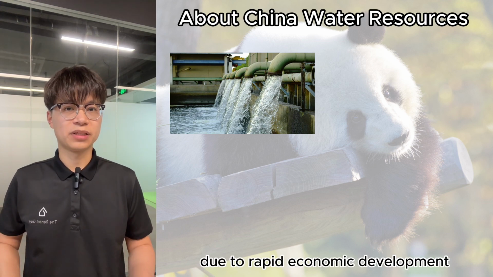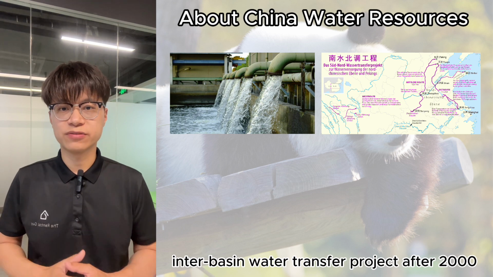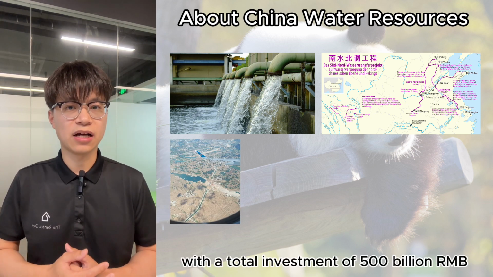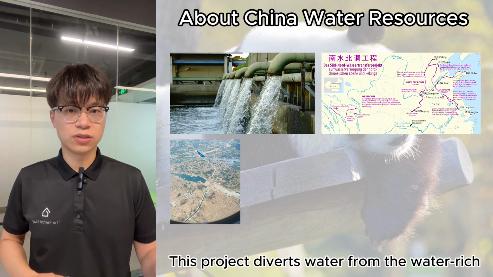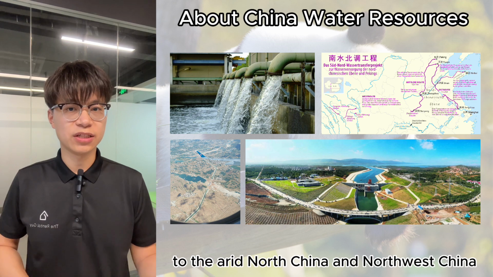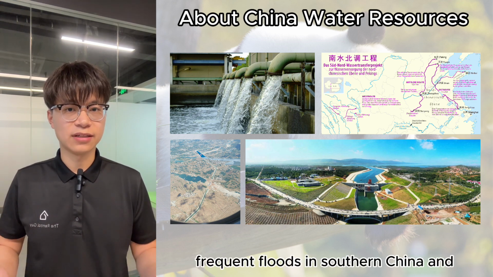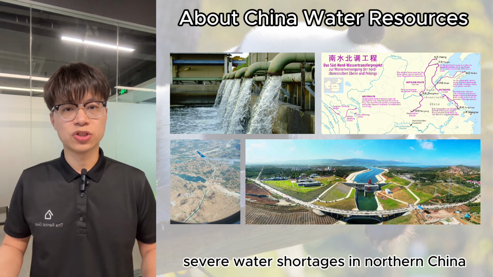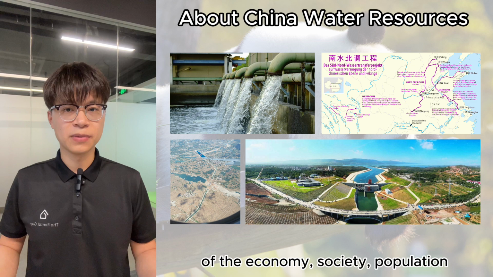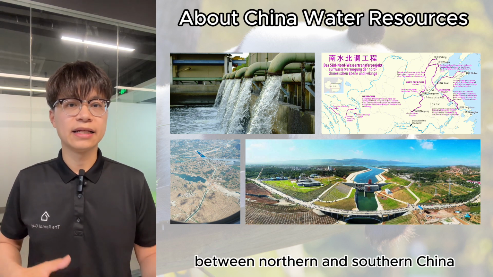To alleviate severe water shortages in northern China and meet the increasing demand for water resources due to rapid economic development, China implemented the world's largest interbasin water transfer project up to 2000, with a total investment of 500 billion RMB. This project diverts water from the water-rich Jianghuai Basin in eastern China to the arid North China and Northwest China, aiming to change the situation of frequent floods in southern China and the severe water shortages in northern China, and promote the coordinated development of the economy, society, population, resources, and environment between northern and southern China.